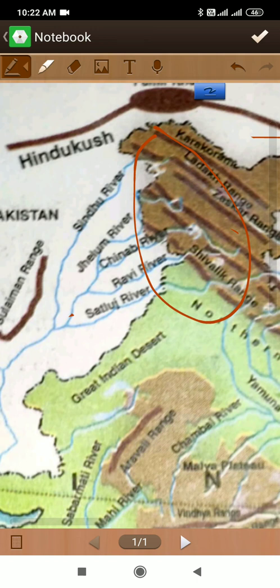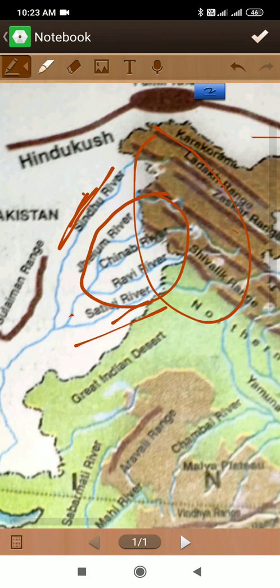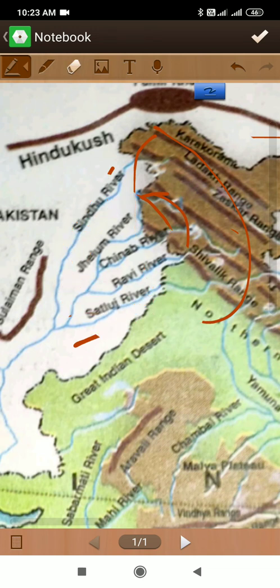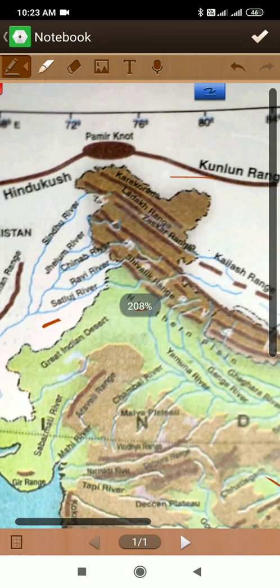The region between these two rivers, the Sindhu River and Satluj River, is known as Doab. Doab means two waters: Do means two, and Ab means water, the land between two rivers. The land between two main rivers is known as Doab. So this area is known as Doab. I hope you understood.